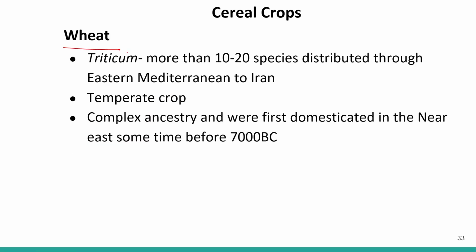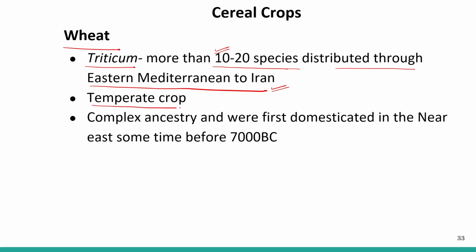Wheat, Triticum. The species name is Triticum, with more than 20 to 30 species distributed from the eastern Mediterranean to Iran. So in this region, around 20 to 30 species of wheat are grown.